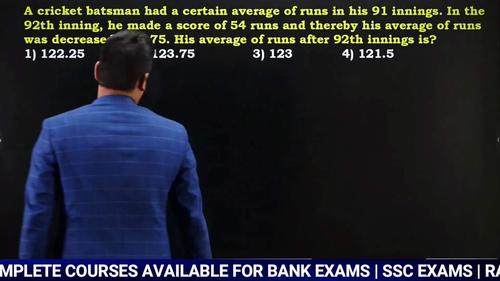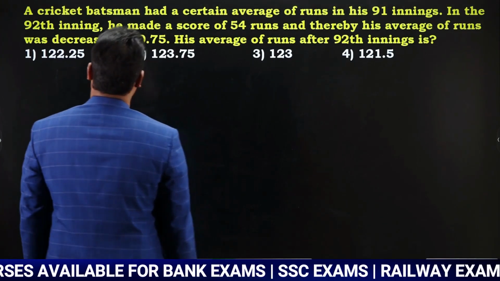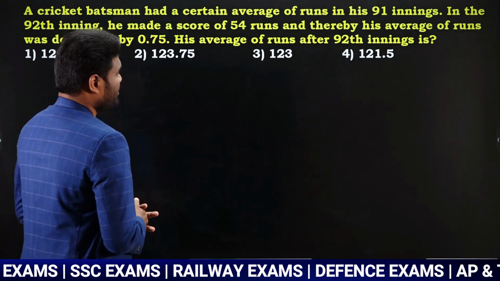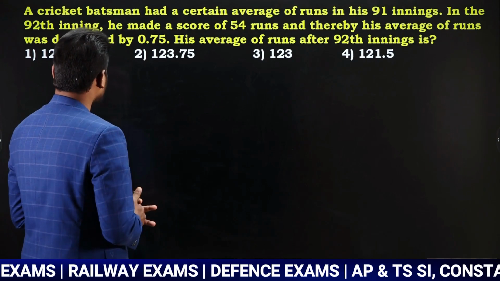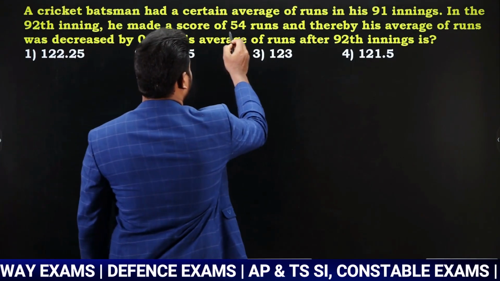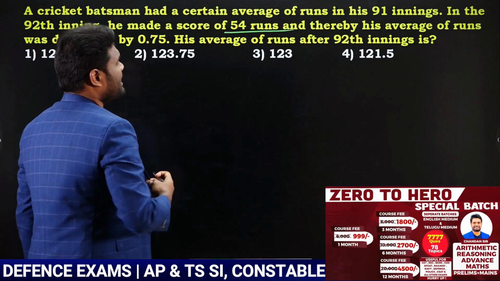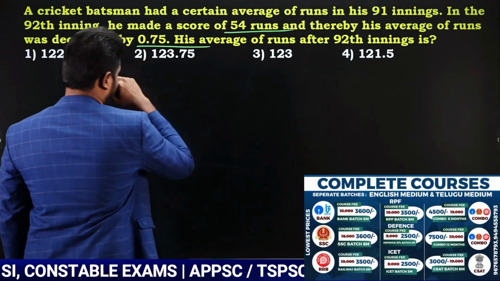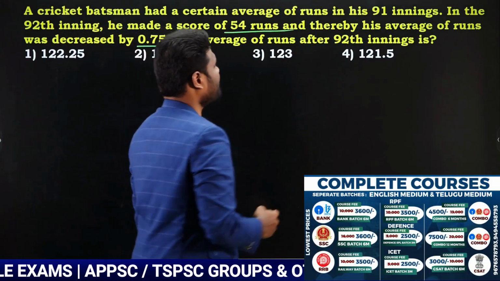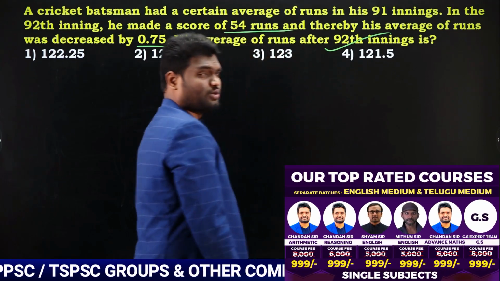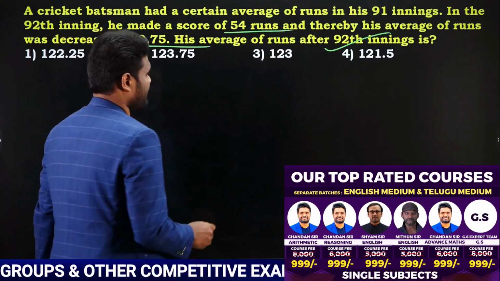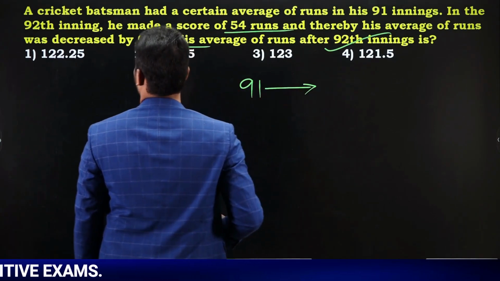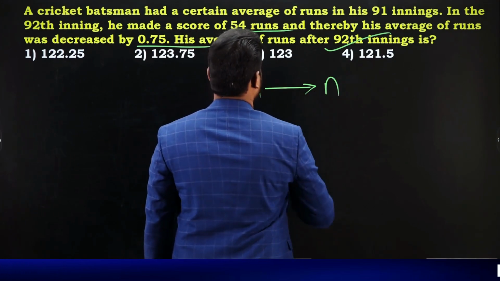Next one: a cricket batsman had a certain average of runs in his 91 innings. In the 92nd innings, he made a score of 54 runs and thereby his average of runs decreases by 0.75. His average of runs after the 92nd innings. So we need to find what his average is after the 92nd innings. Look here, it is said that for 91 innings, what is the average? We do not know. Let us say it is n.